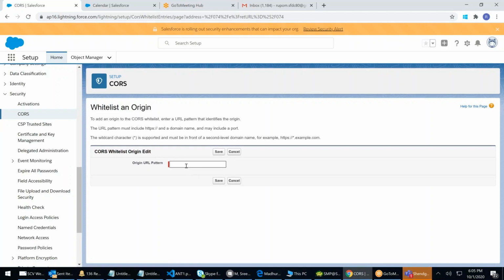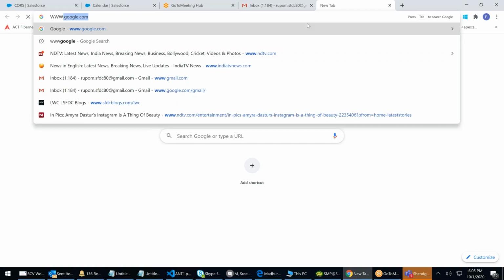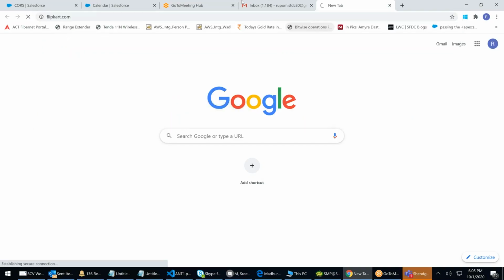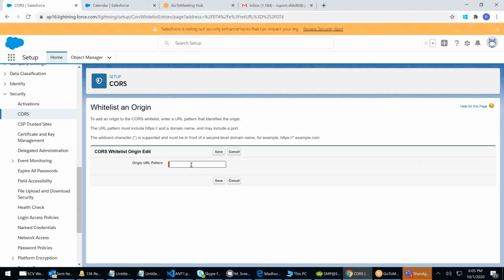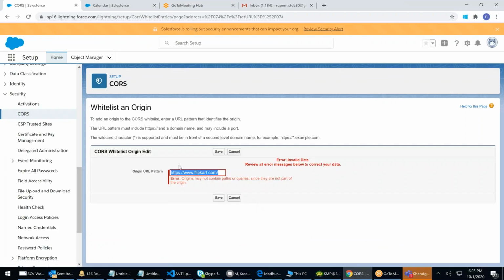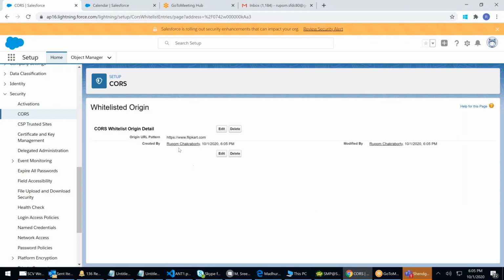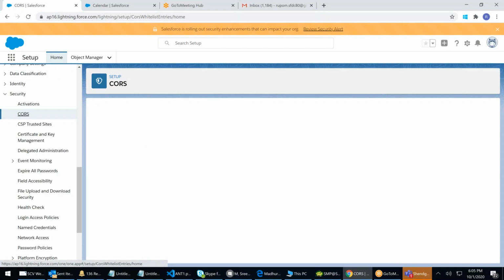Enter the origin URL pattern. For example, Flipkart.com. You'll just enter the URL. What is the use? You'll not be able to understand now. Once we start doing it, you'll see. Remove the backslash after .com. Don't put a backslash, just Flipkart.com. Whitelisted means not blacklisted, not blocking. Whitelisted means allowed. These websites will be allowed inside Salesforce.